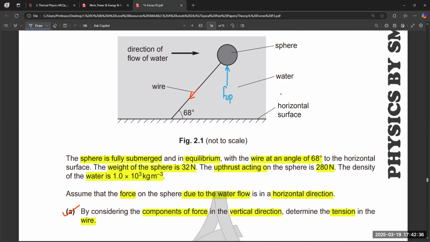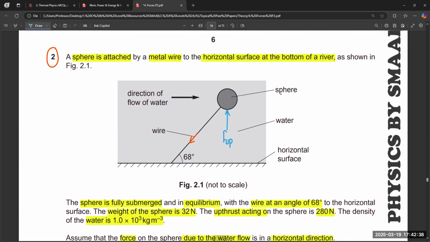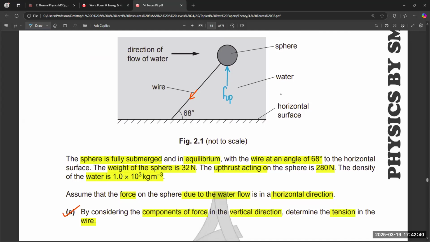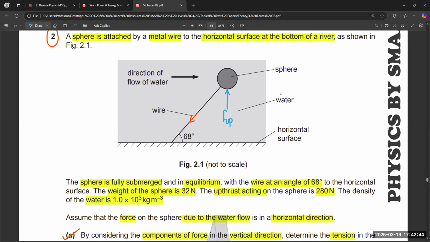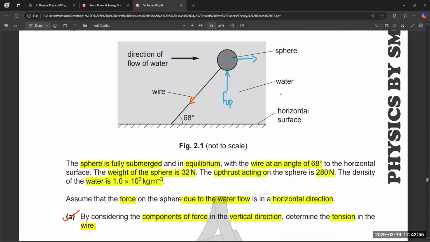The weight of the body is also acting. This is the force exerted by the water on the sphere. Now you need to consider the vertical component only, to determine the tension in the wire.